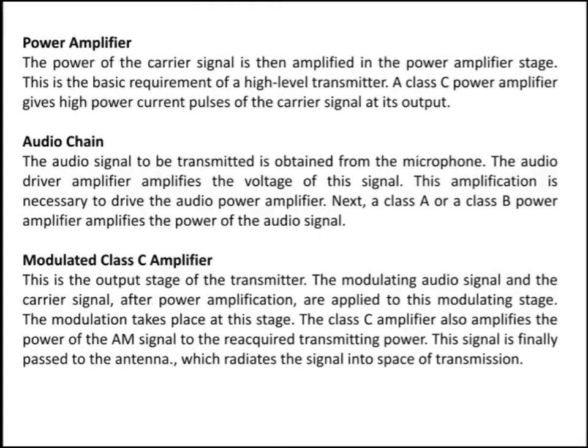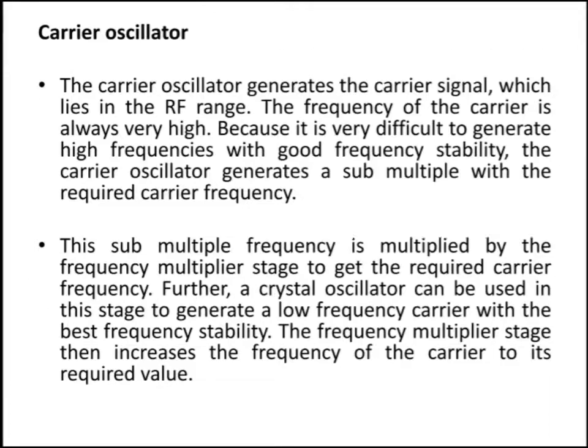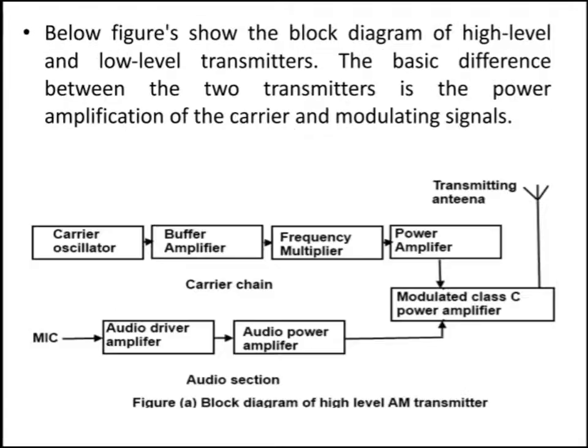The power amplifier amplifies the power of the carrier signal. Next, the audio chain. The audio signal to be transmitted is obtained from the microphone. You can see the diagram. From the mic, the audio is obtained. And this audio driver amplifier, what is its function?